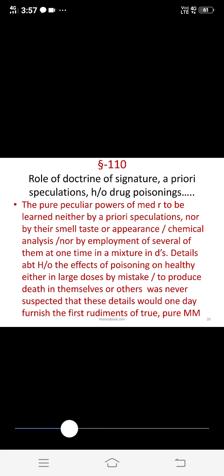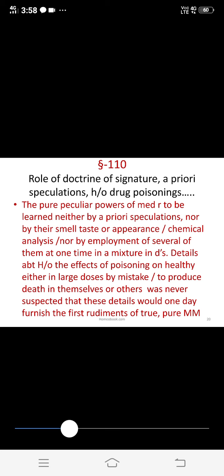Although in a few places there is recording of the effects of a drug on healthy human beings, the intention of the recorder is not to record the effect of a drug on a healthy person. A few of the recorders have recorded the effects of a drug on a healthy person when the drug is taken by mistake or in order to produce death.